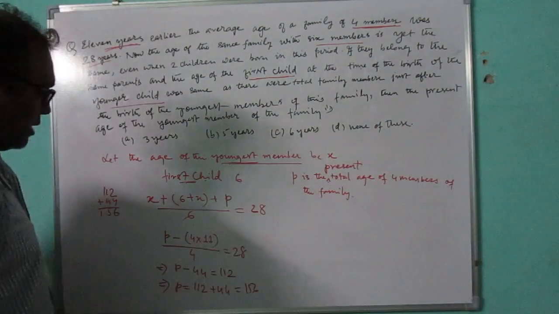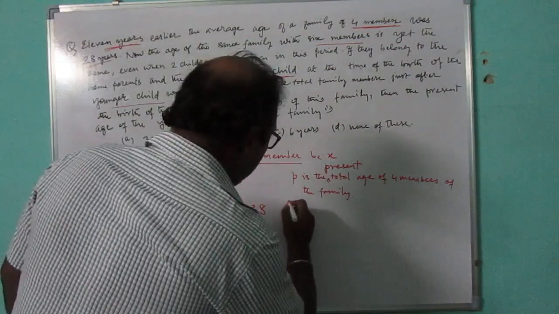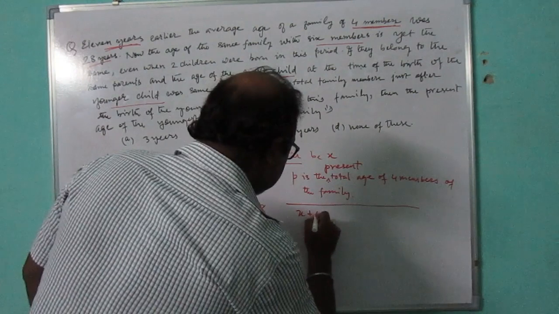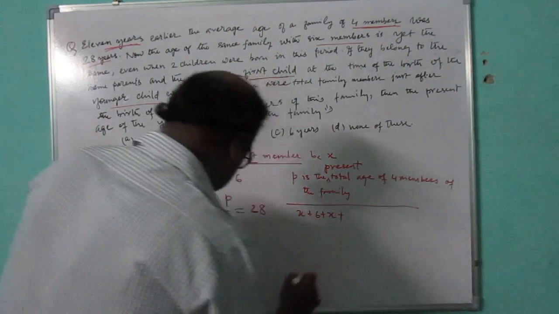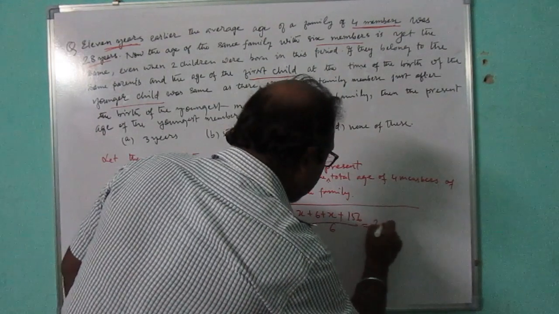Now we will put the value of P here. X plus 6 plus X plus 156, divided by 6, is equal to 28.